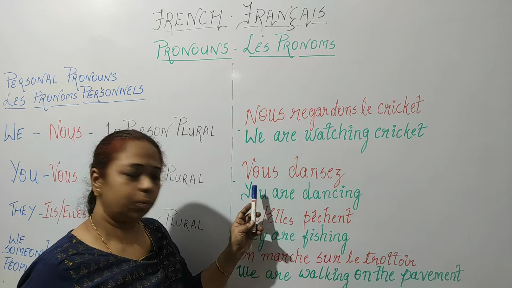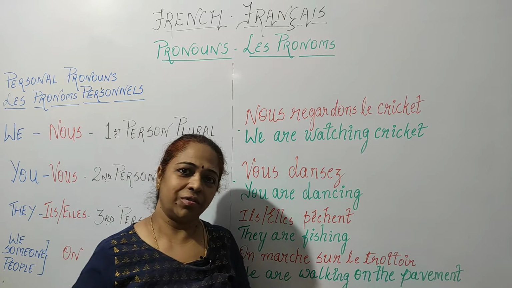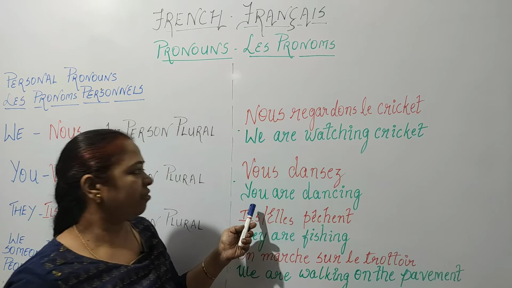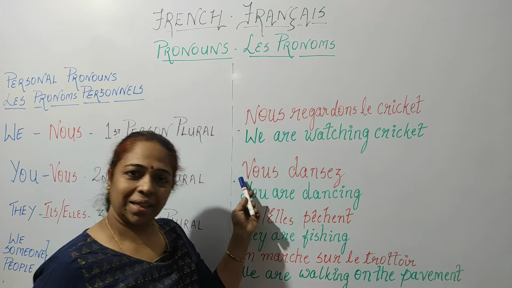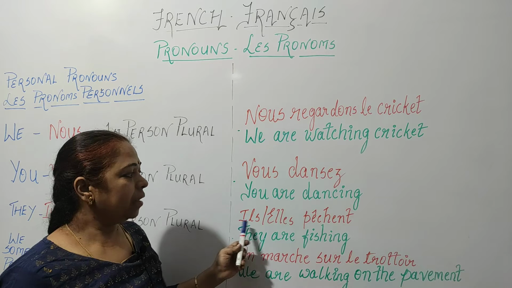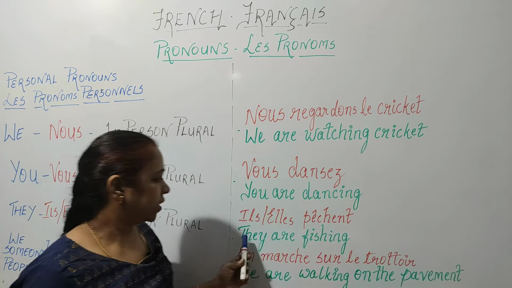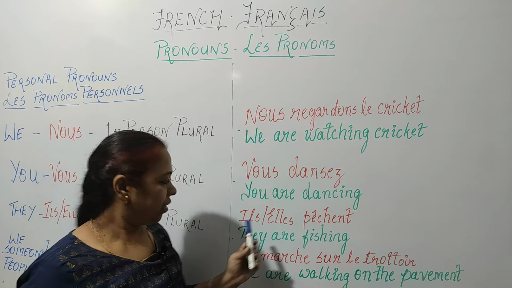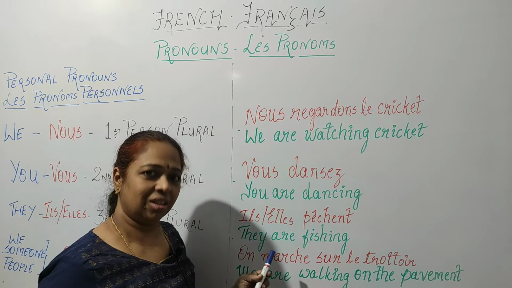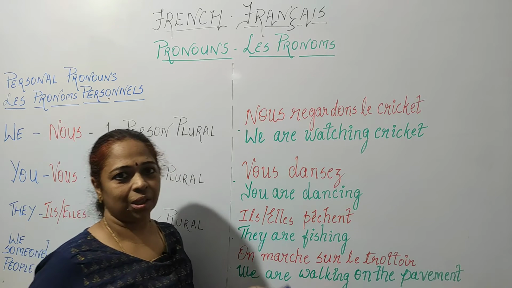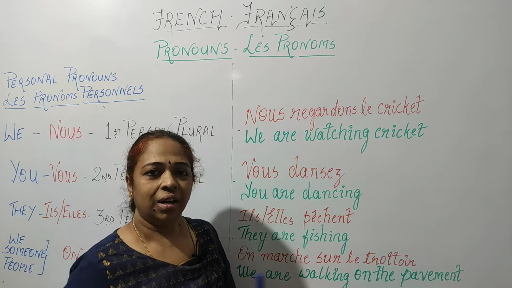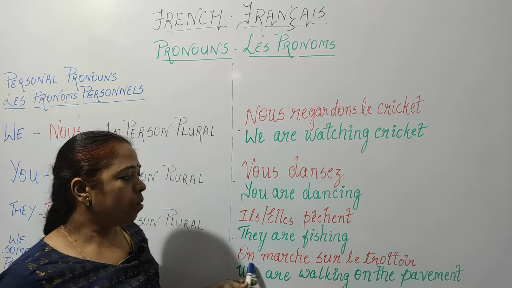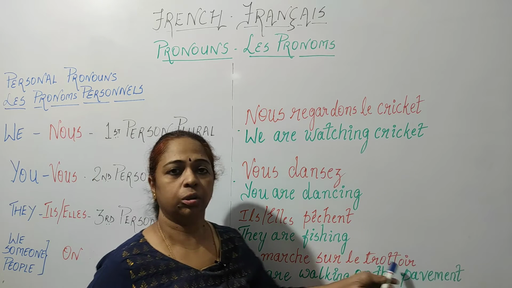This is for the plural. In English, there is no differentiation. You have only you, which refers to you all. But in French, there is another word, and that is vous. Elles pêchent, that is they are fishing, whether it is il or elle. In English, there is just they. In French, they are distinguished as il or elle based on whether they are boys or girls. On marche sur le trottoir.